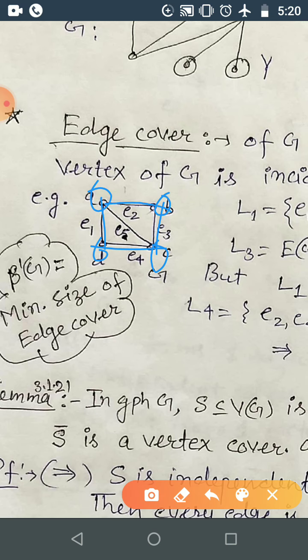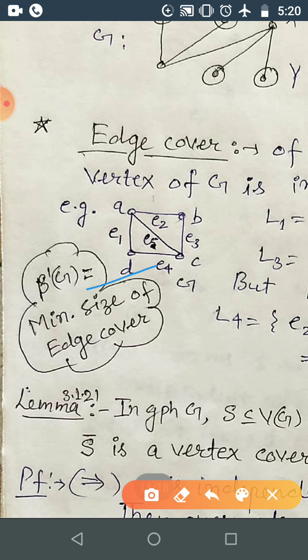Or you can take these 2 edges as well. So these are also covering all the vertices, that is A, B, C, D are being covered by these 2 edges. Okay, and here I have just taken the minimum size of edge cover.